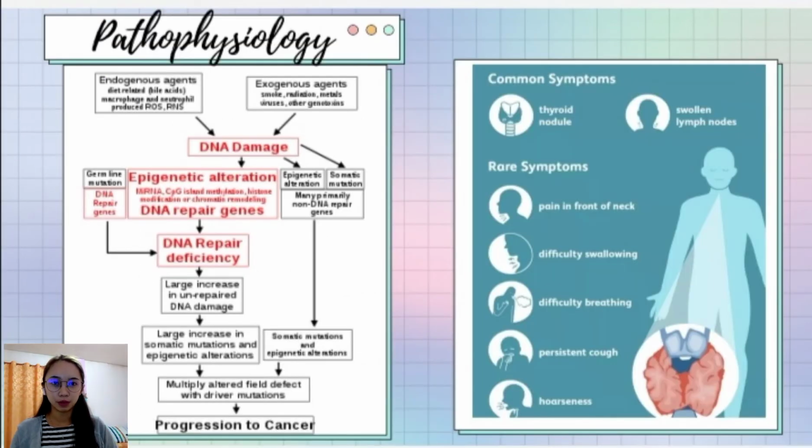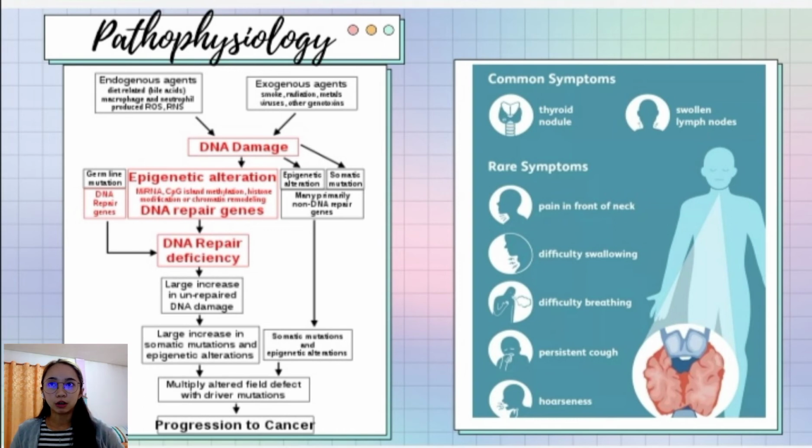Next is the pathophysiology of the cancer. The exogenous and endogenous factors can damage the DNA, thus this results in epigenetic alteration. When we say epigenetic alteration, there is a change in the chemical structures of the DNA. Then the DNA is unable, or is having a deficiency, in repairing.